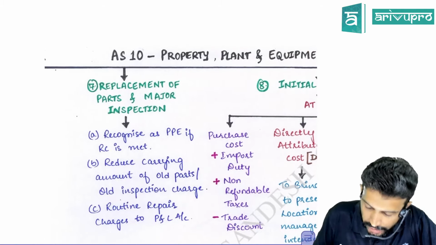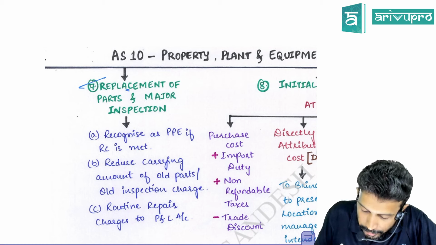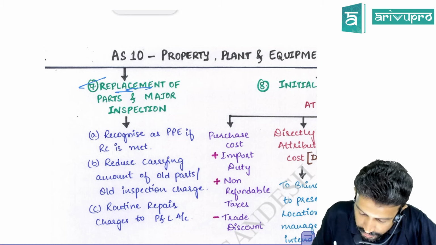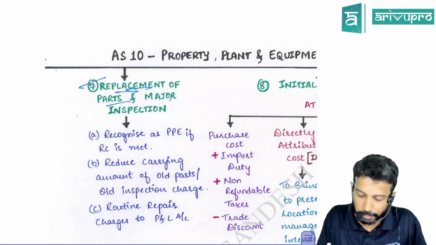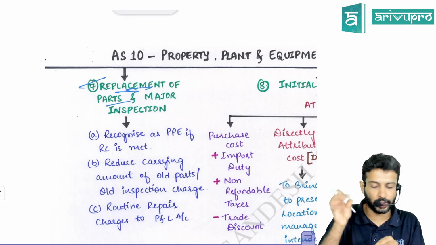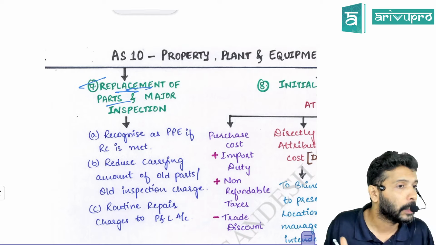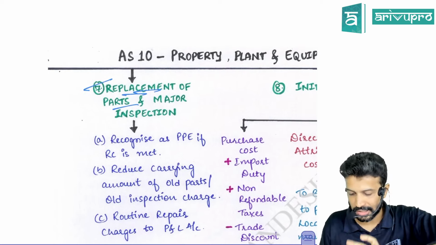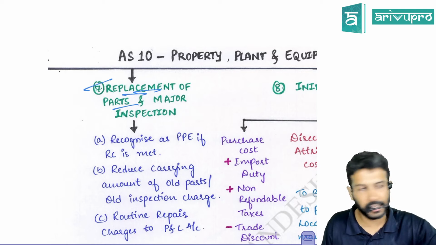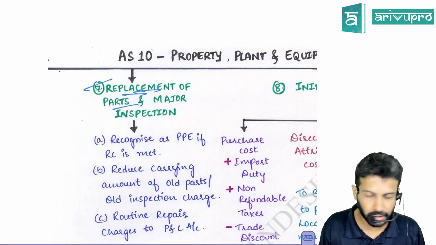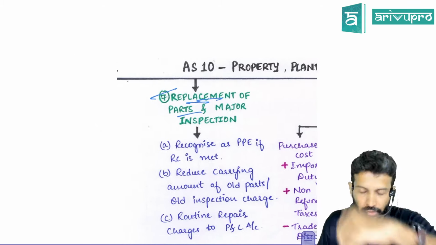Okay, an interesting one. Check this. Replacement of parts. It's a common concept. This concept holds good for replacement of part and major inspection. But now let's take up replacement of parts. This is not tested much in CA Intermediate, but it will be tested in a big way in CA Final. So I'll explain it to you so that you get the proper background and can carry it forward.